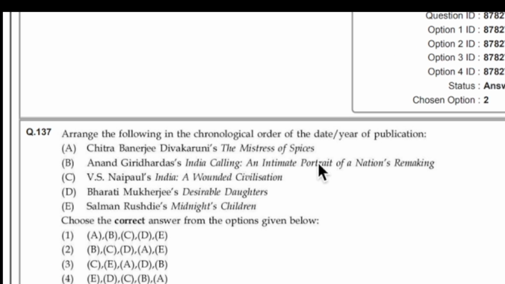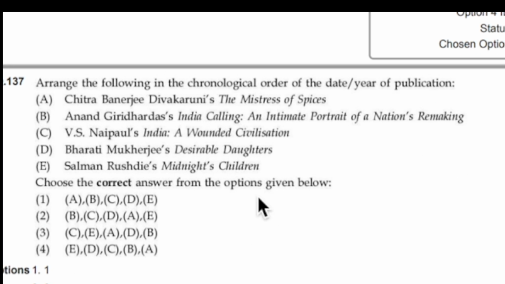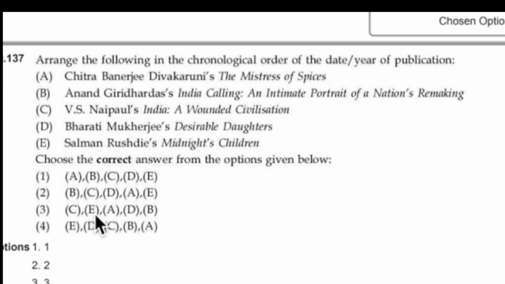Okay, the next one is Mystery of Species. You have to do the summary. Leave this one also, leave this one also. Midnight's Children, simply do the summary. Indian literature, it is difficult to answer this question. You can answer the question, but not with 100% accuracy, maybe 40 or 50% accuracy. You have to take blind shots, do the guesswork here. You cannot solve this question, and then this question also.